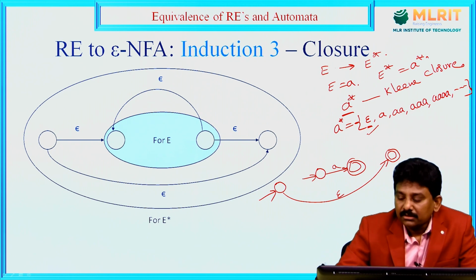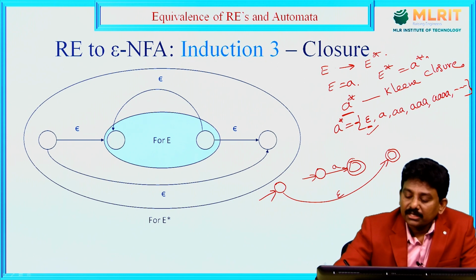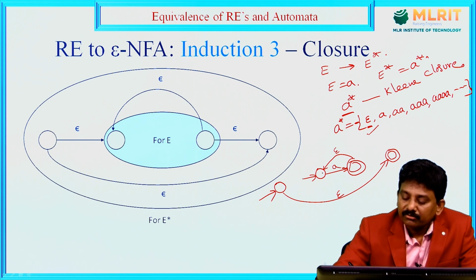For AA, two repetitions, I can get 2 A's by reading like this. From this state, without consuming any input I can go to the previous state, there I can read the second A and come back here. If you want 3 A's, I can read A from this state to this state, go back to the previous state with the epsilon move, read A a second time and go back with an epsilon move, and read A a third time, and so on.